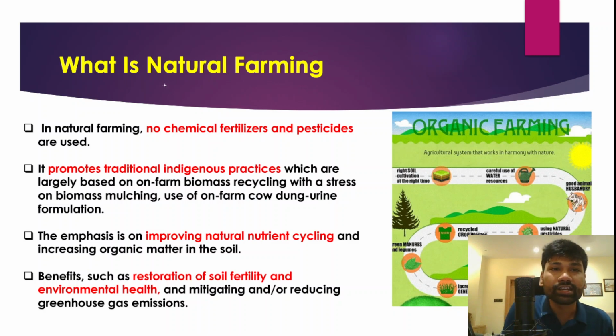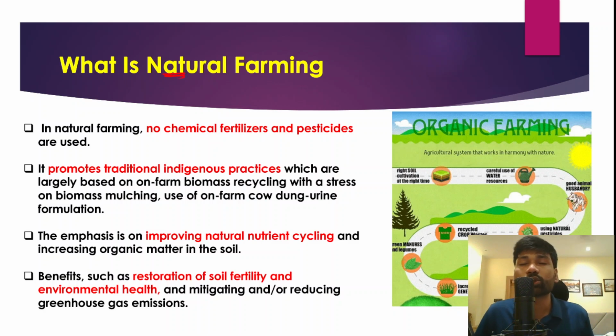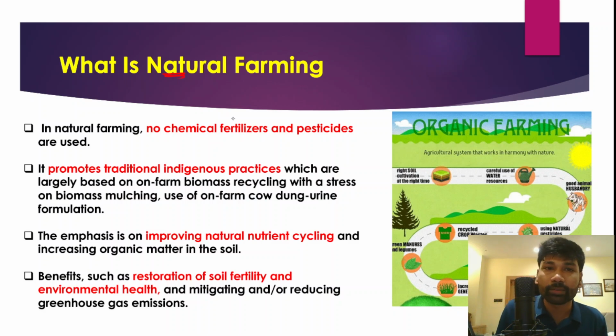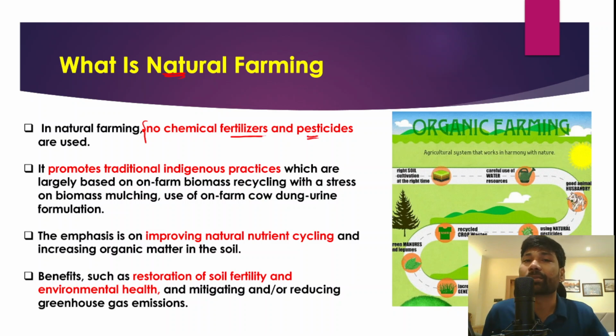Now what is this natural farming? It is very important that we understand the basic definition of natural farming. When we talk about natural farming, it is a method of farming where no chemical fertilizer and pesticides are used. In conventional farming, farmers use indiscriminately both chemical fertilizer and pesticides, and since they cost very high, the input cost on the part of the farmers has been increasing substantially. But on the other hand, in natural farming, farmers will not use chemical fertilizer and chemical pesticides.